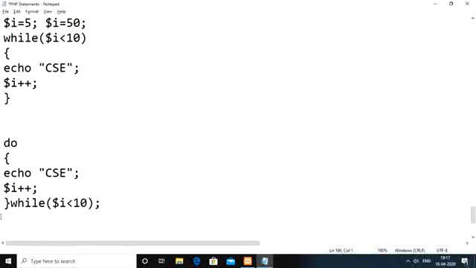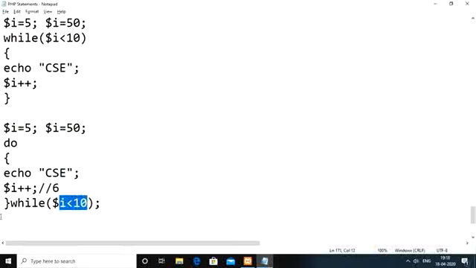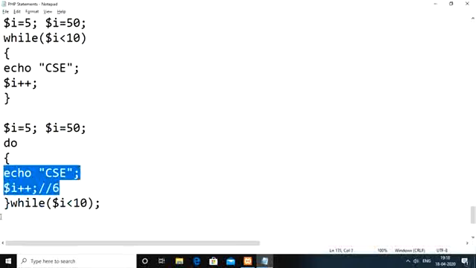Let us say as of now I value we have taken as 5 one time, and I value as 50 for one time. In case of I equal to 5 here, first we are displaying CSC, then increment I value. I plus plus means 5 plus plus, you will get here 6. So 6 is less than 10, true. True means one more time you are going to execute. In that case we don't have any kind of problem.